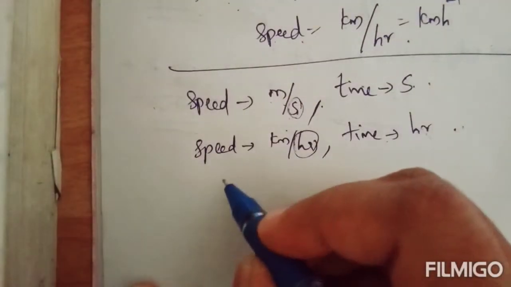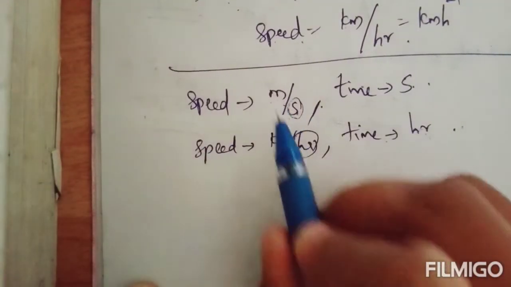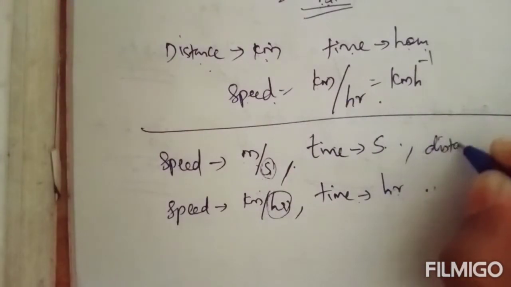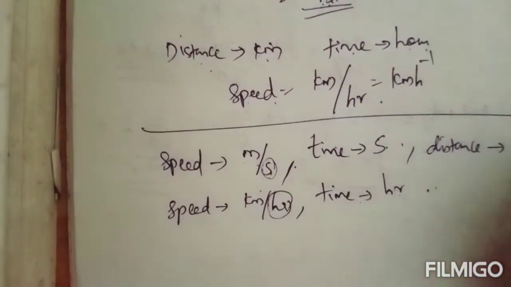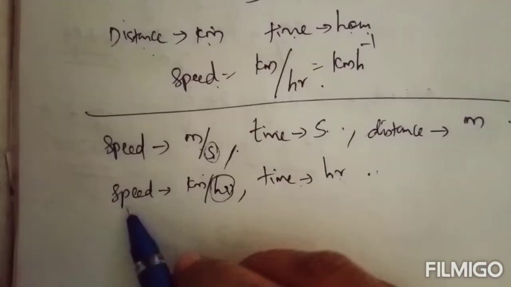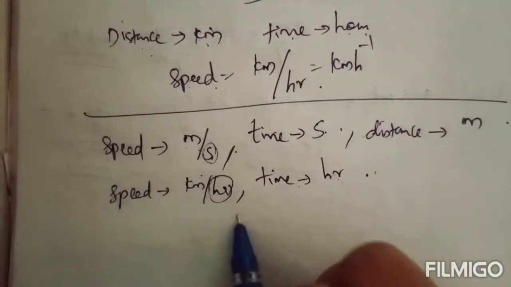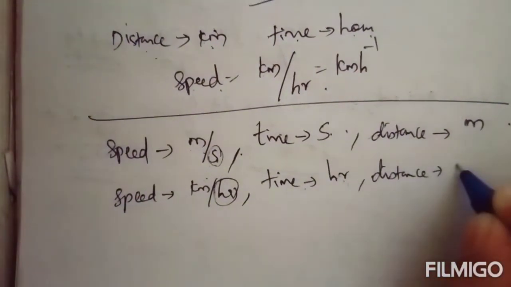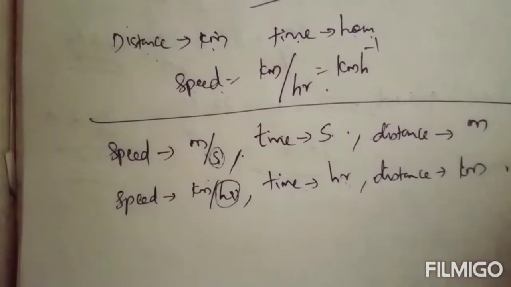If the unit of speed is meter per second, then the unit of distance should be in meter. Distance must be in meter. If the unit of speed is kilometer per hour, then the unit of distance should be in kilometer.